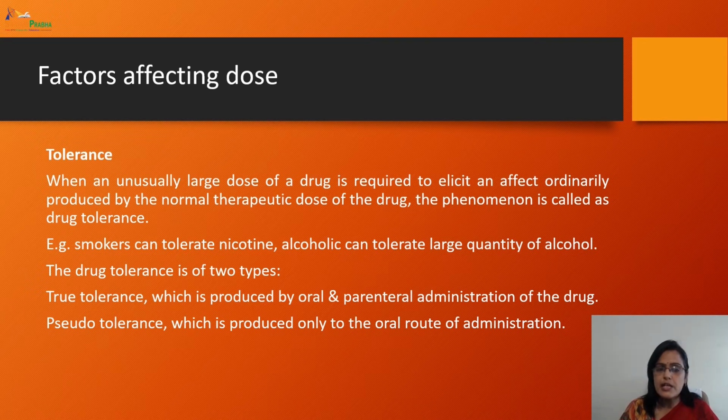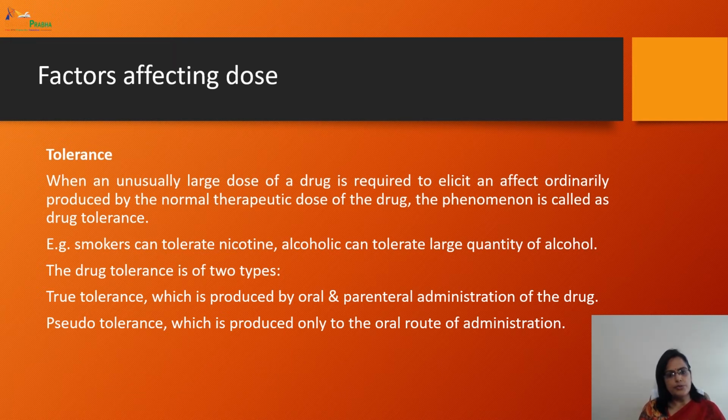That means a larger dose is required to produce the ordinary effect, which would have been shown by the normal therapeutic dose, but now it requires a larger dose. So this is called tolerance. Smokers can tolerate nicotine, which is a very good example. Alcohol can be tolerated by patients who take a large quantity of alcohol.